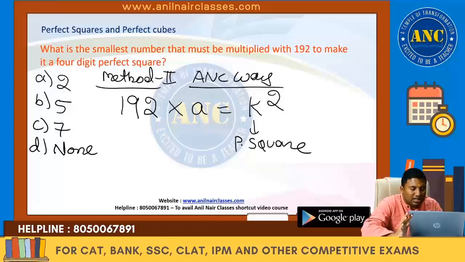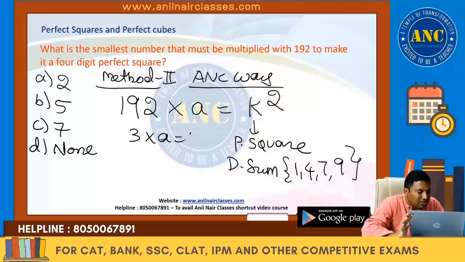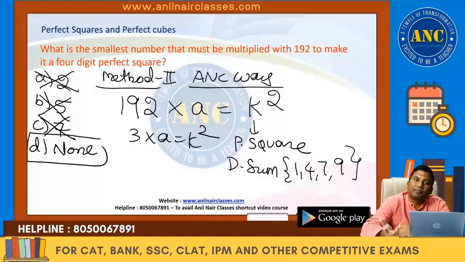For your information, these are the exact answer options that came in the examination. A perfect square will have digital sum 1, 4, 7 or 9, which we already discussed. 1 plus 9 is 10, 10 plus 2 is 12, and 12 gives 3. So 3 into a is k square. First option 2: 3 2s are 6, and a perfect square cannot have digital sum 6. 3 5s are 15, giving 6. 3 7s are 21, giving 3, which is not possible. Only the option 9 is left. Are you all with me?